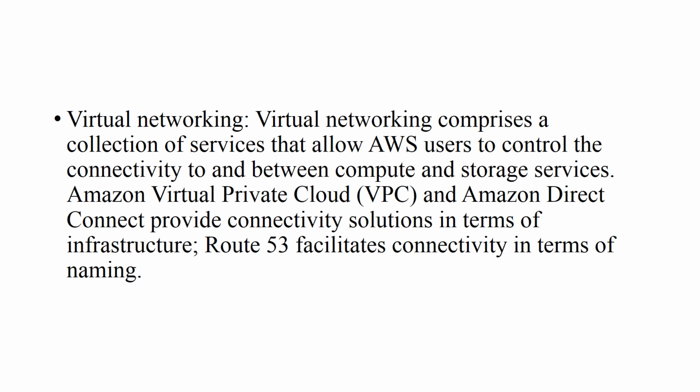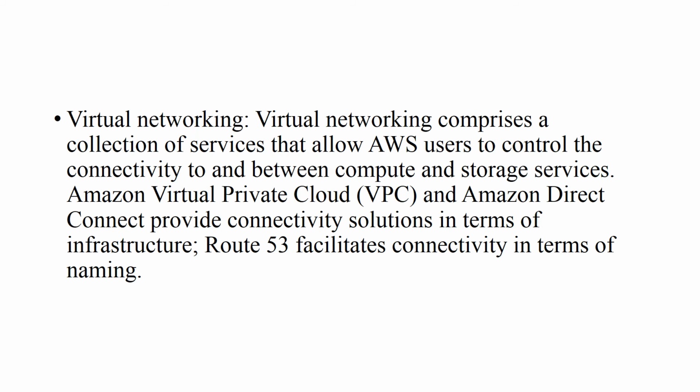Under virtual networking, which is part of the communication services provided by AWS, there is Amazon Virtual Private Cloud, which we also call VPC, and Amazon Direct Connect. And what is their role?